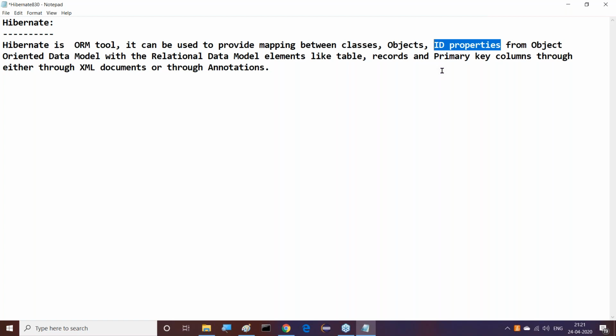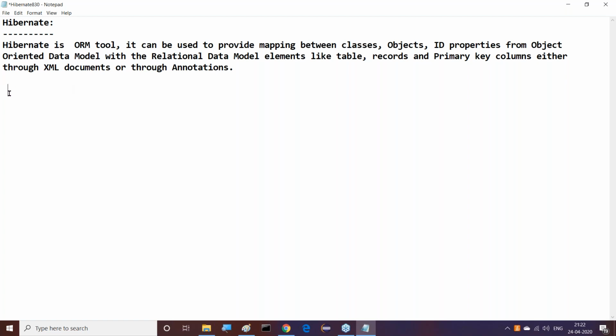So that property is nothing but which one? ID property. Right. So now Hibernate maps the ID property from the object-oriented data model to the relational data model elements like table, records, and primary key columns, either through XML documents or through annotations. That is exactly the meaning of Hibernate, guys. A simple definition.